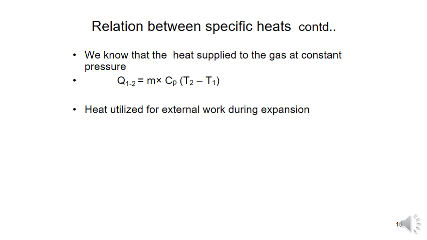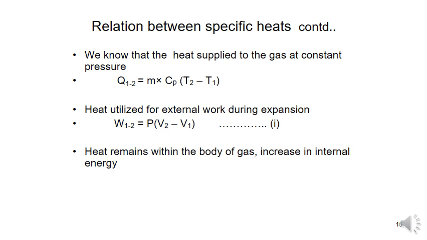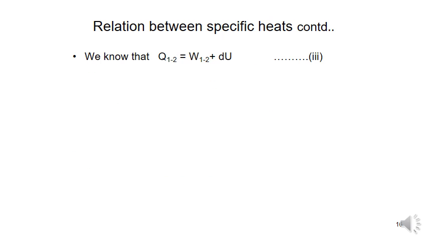Heat utilized as work done during the expansion is P (V2 minus V1). Heat remaining within the body increases the internal energy, so dU is equal to m Cv (T2 minus T1). By the first law, dQ is equal to dW plus dU.